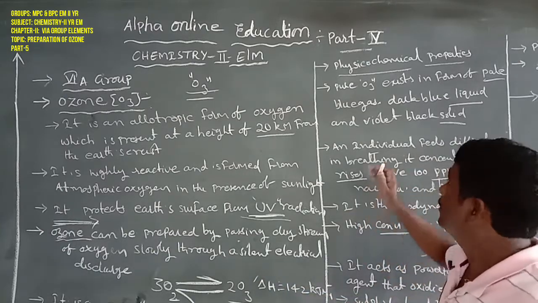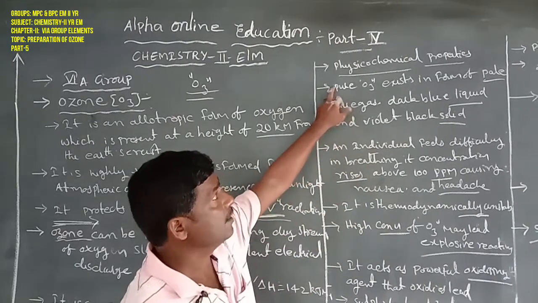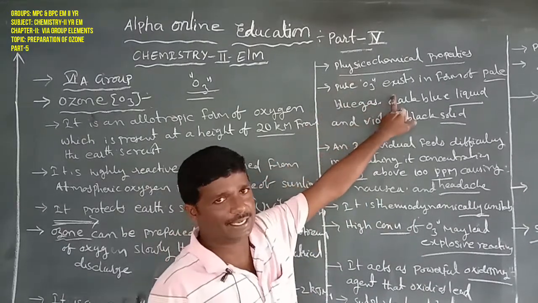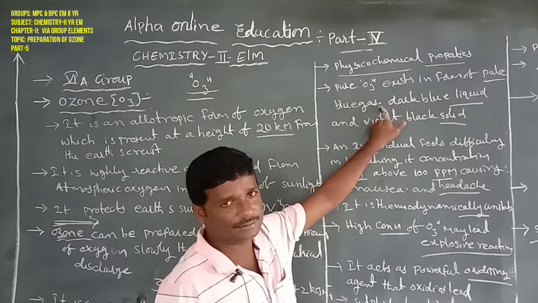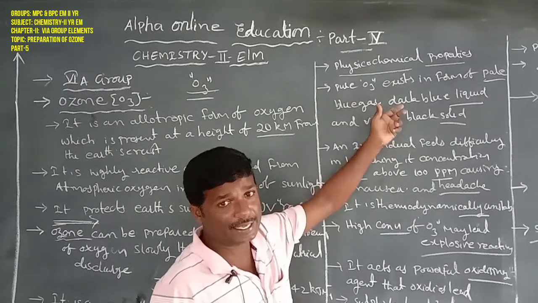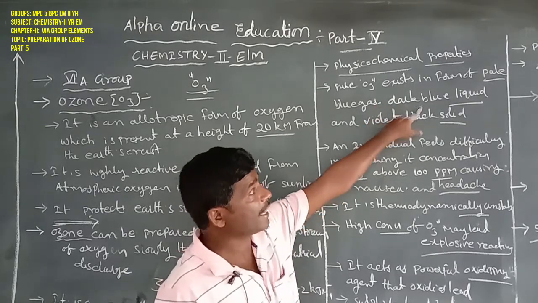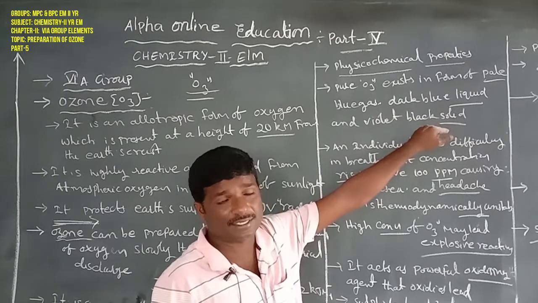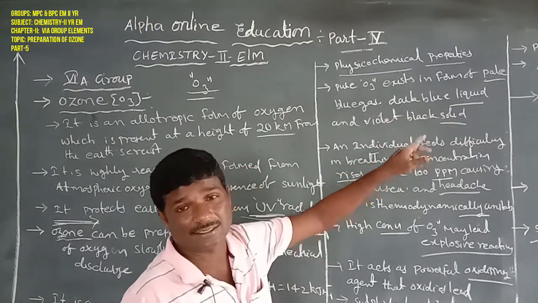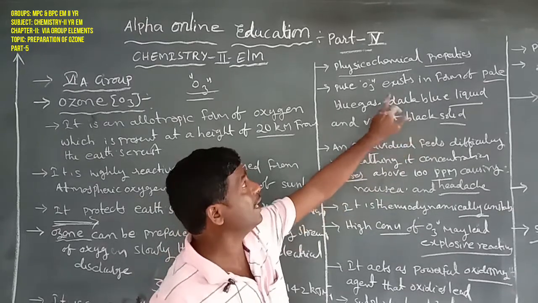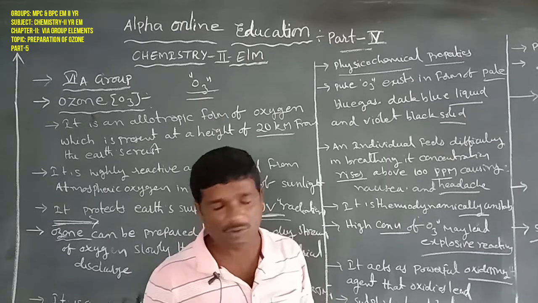Next, the physicochemical properties of ozone.